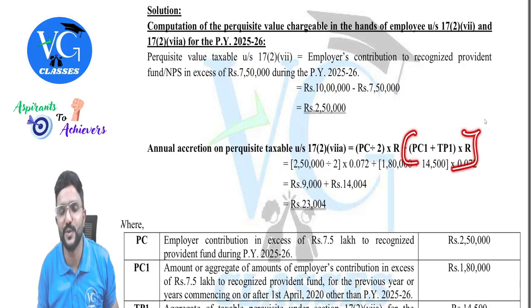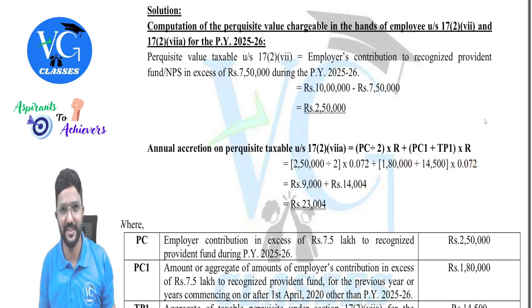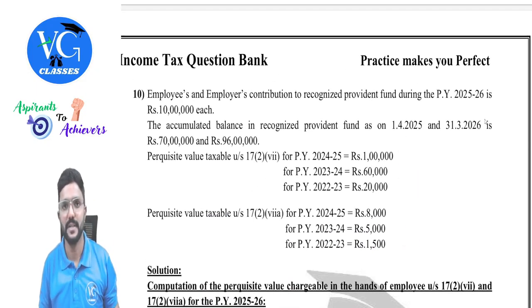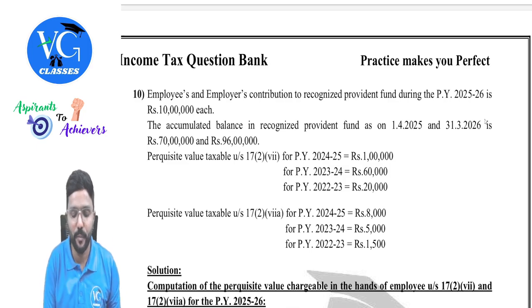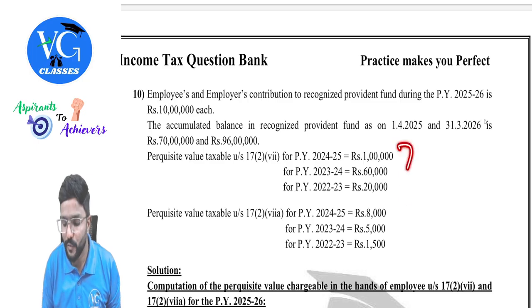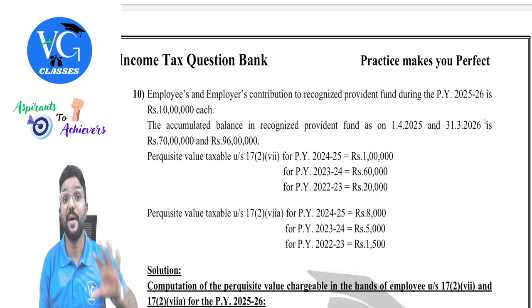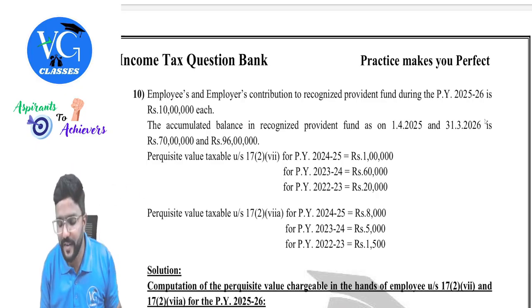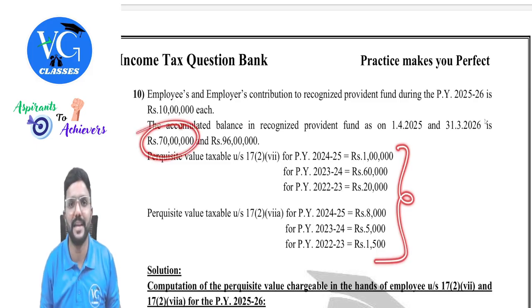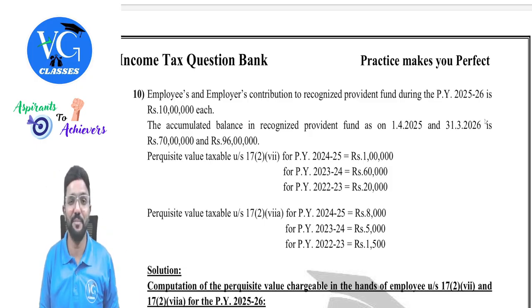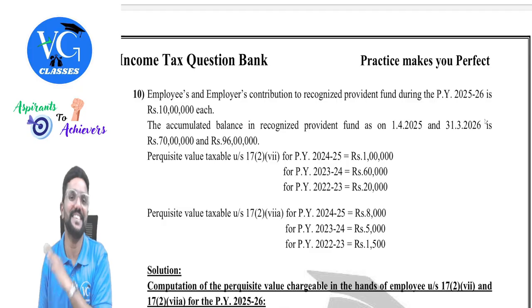Whereas we are supposed to take this also. Sir, why is it? Might be your question. Guys, whatever amount was already taxed in the past as perquisite, is it still lying in the fund on the opening day? Yes. So if I ask you whether this amount is a part of the opening balance, you will tell yes, provided it is not withdrawn. Assuming it is not withdrawn, this amount is still part of opening balance. Even on this amount, will interest be earned during the year? Yes. So that is why they are trying to tax that also.